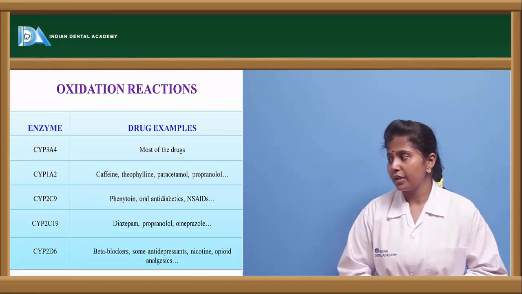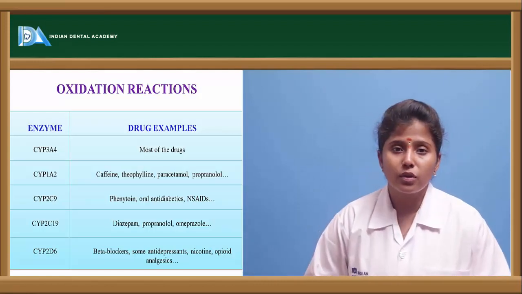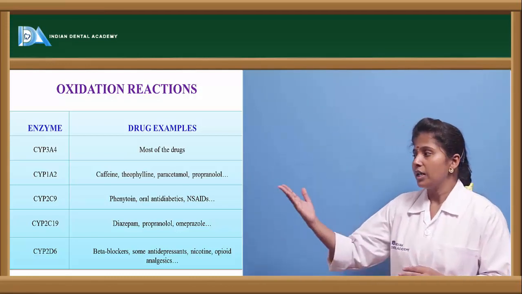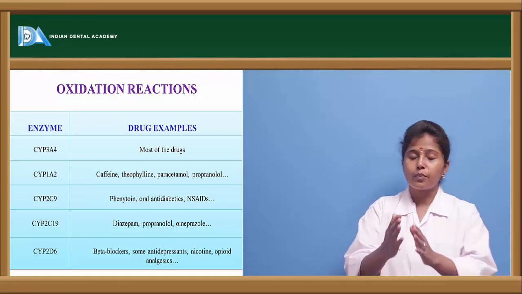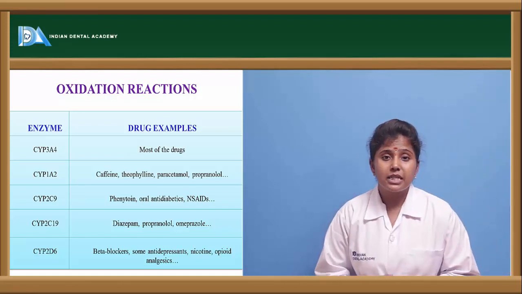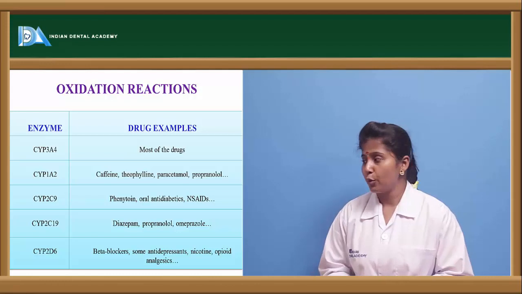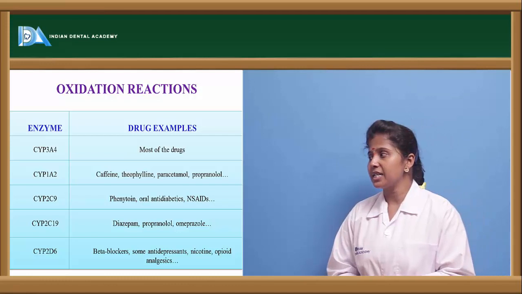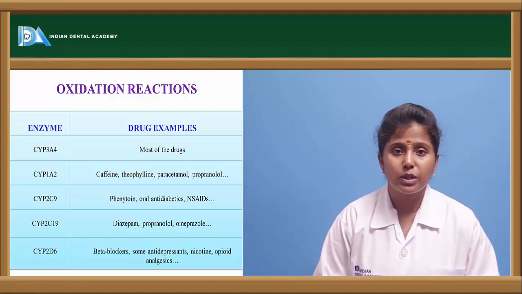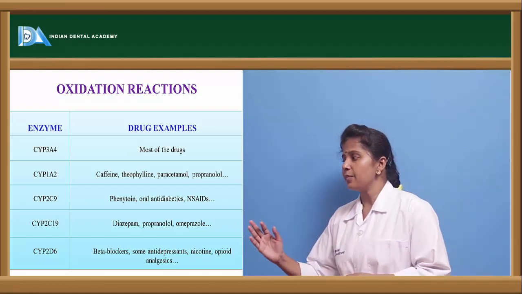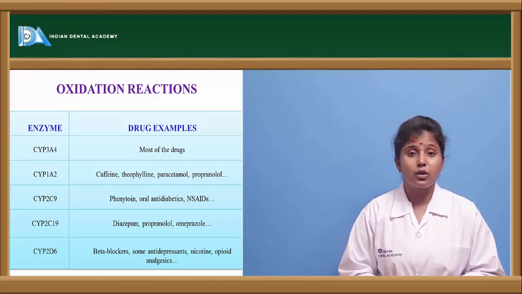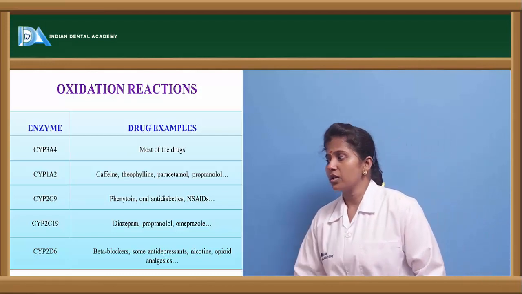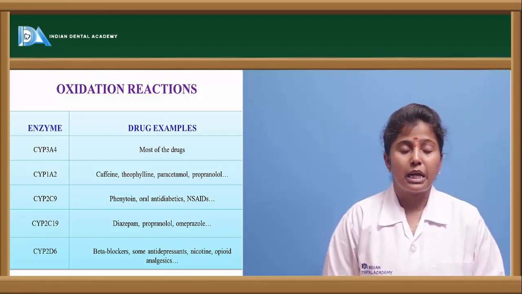If we look at oxidation reactions, most drugs undergo oxidation by various enzymes. Drugs like caffeine, theophylline, paracetamol and propranolol are oxidized with the help of the cytochrome 1A2 enzyme. Phenytoin, antibiotics, oral hypoglycemic agents and NSAIDs are oxidized with the help of 2C9. Diazepam, propranolol and omeprazole are oxidized with the help of 2C19. Beta blockers are oxidized with the help of 2D6.